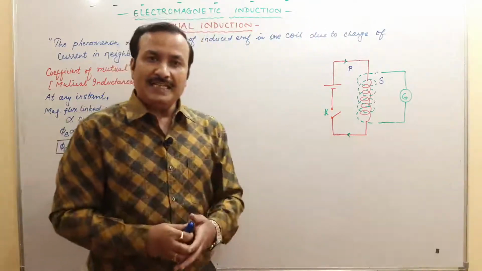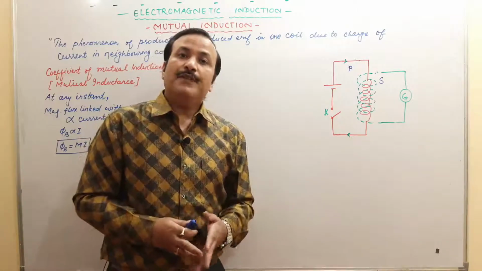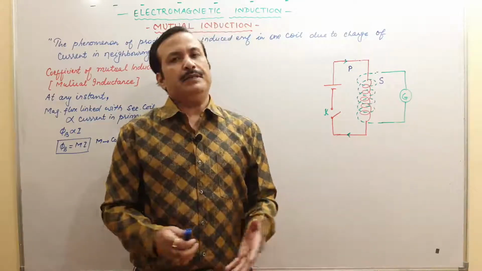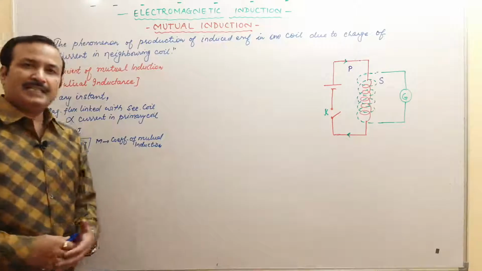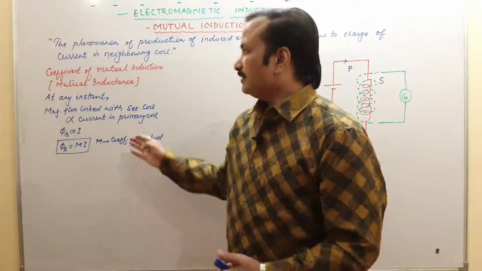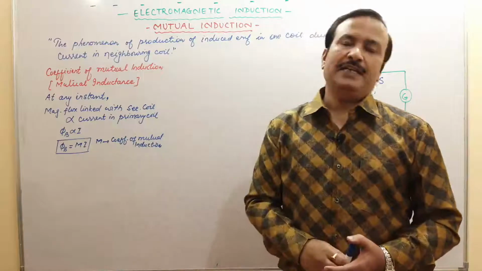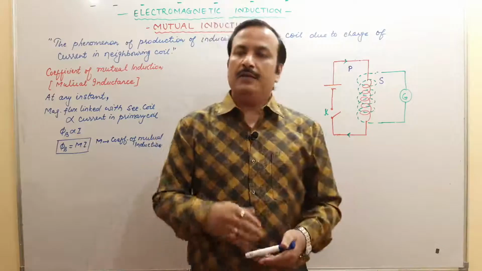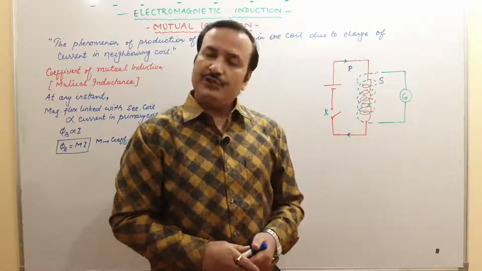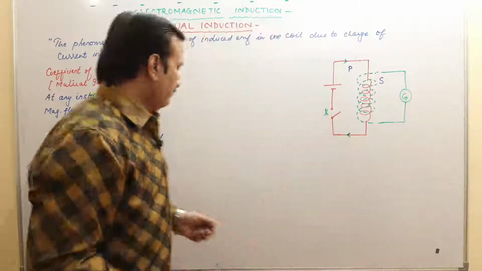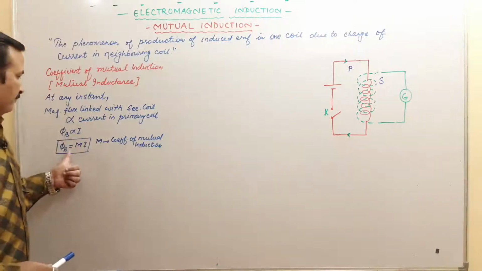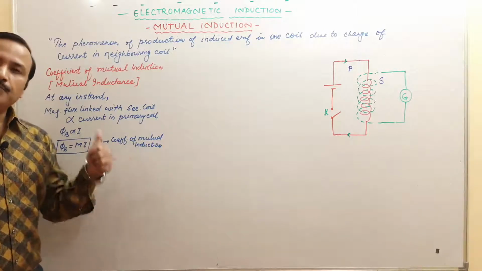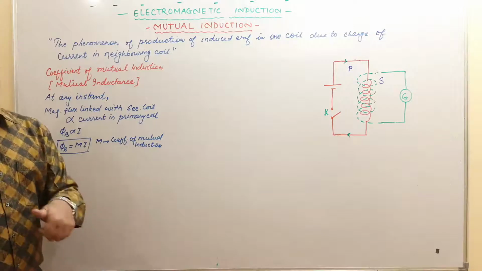And it was found that at any instant, we will now see what is the coefficient of mutual induction, that is called mutual inductance or simply the inductance. So at any instant you will see that the magnetic flux linked with the secondary coil is directly proportional to the current in the primary coil. जितना current आप देंगे primary coil में, उसी के हिसाब से magnetic flux change होगा secondary coil में. So phi b is directly proportional to I. Proportionality constant is M. This is called coefficient of mutual induction, or simply the mutual inductance or the inductance.